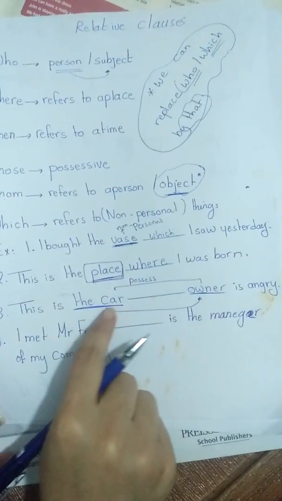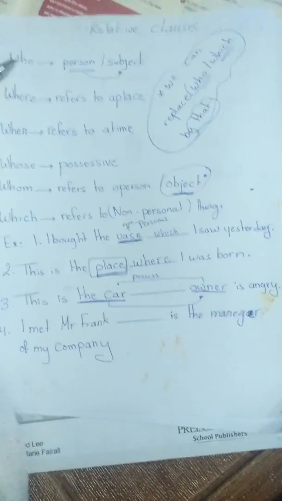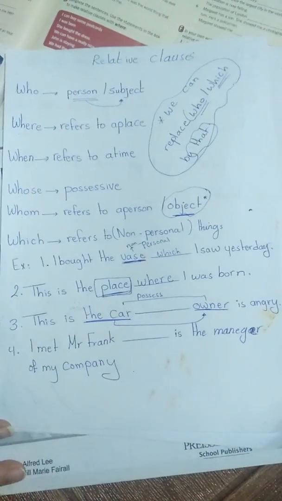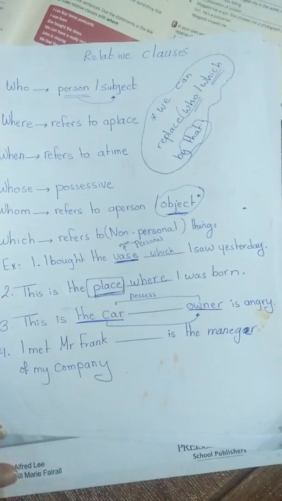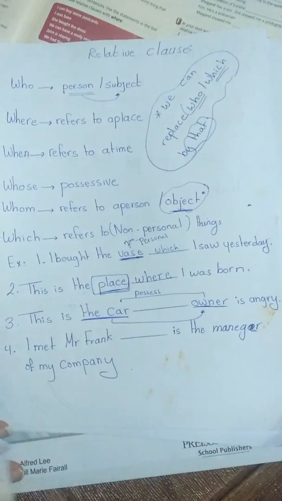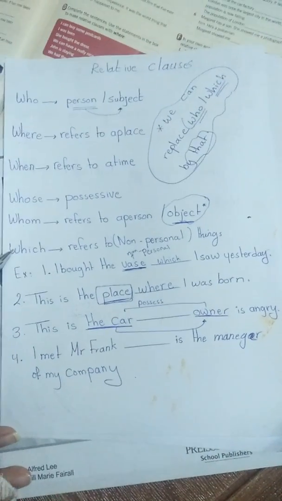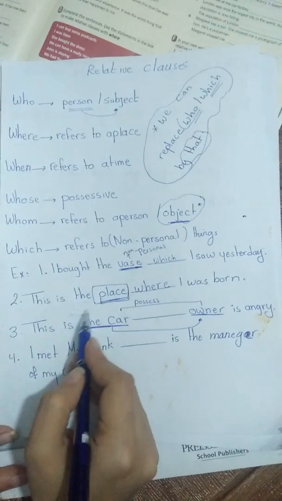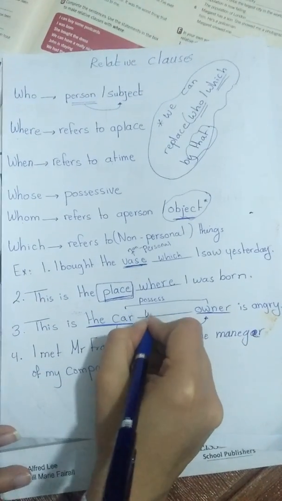Because the owner possesses the car, which suitable relative clause will we use for possessive things? Look here: who, where, when, whose, whom, which. Because the car is a possessive thing, we will use whose.